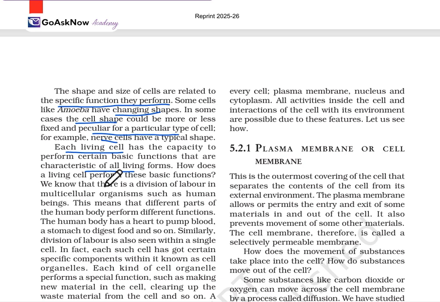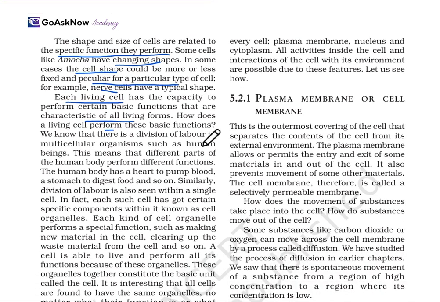How does the living cell perform these basic functions? The question arises how. We know that there is a division of labour in multicellular organisms such as human beings. This means that different parts of the human body perform different functions. The human body has a heart to pump, a stomach to digest, and so on.